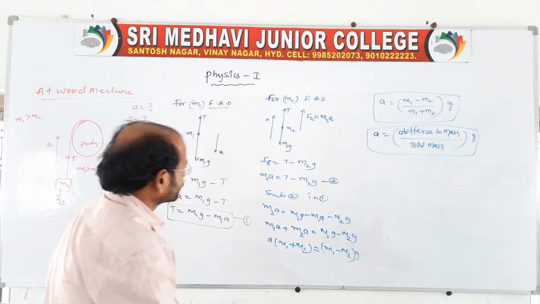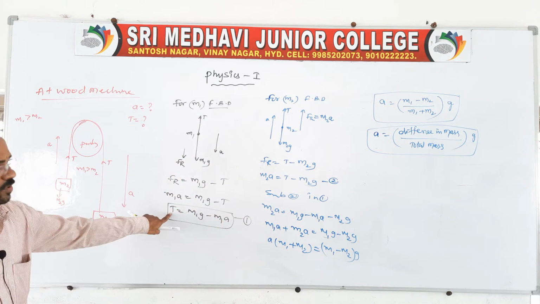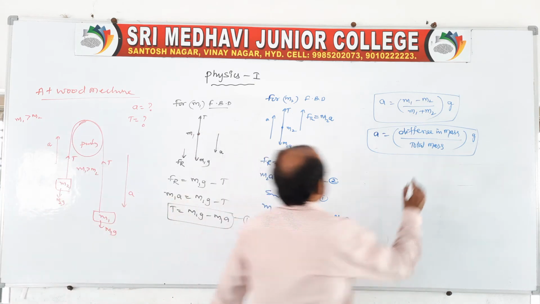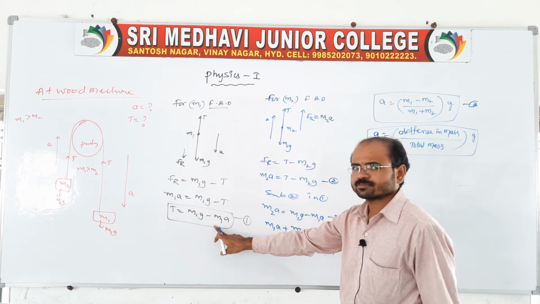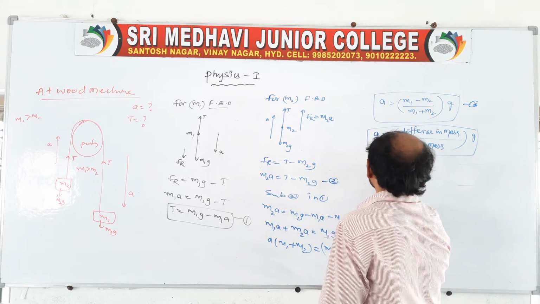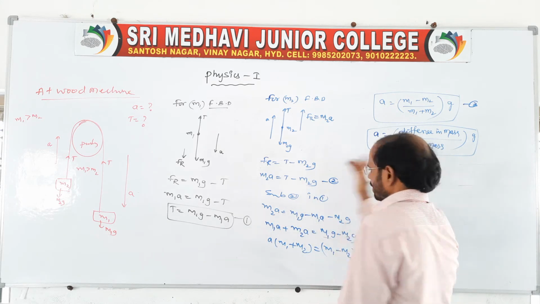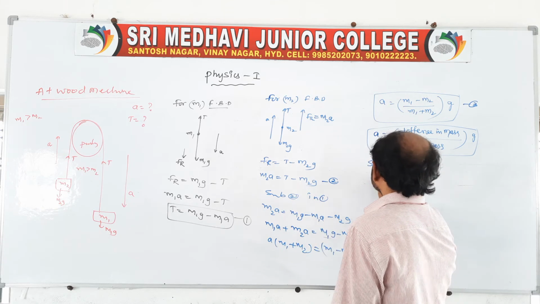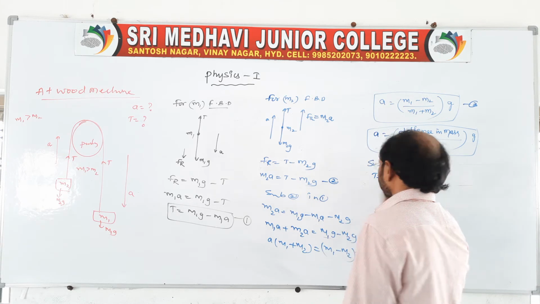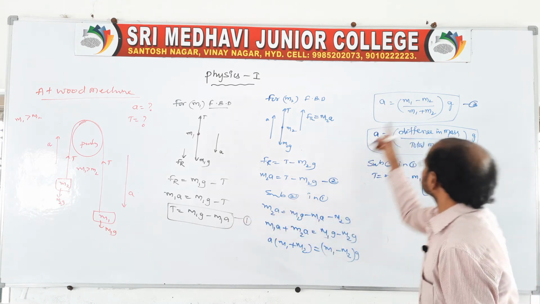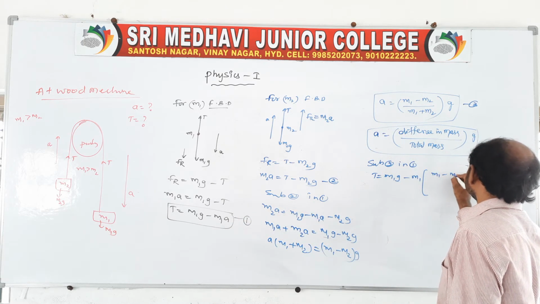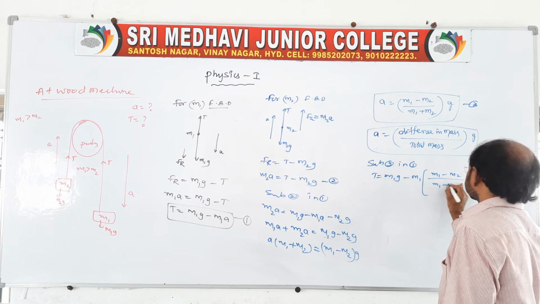And here, now we should get the tension also, because we don't know the tension. Now you give equation 3. Now this 3, you substitute anywhere, either this or this. Better you substitute 3 in 1 or 2, no problem. Tension is equal to m1g minus m1 into, instead of acceleration write this, (m1 minus m2) by (m1 plus m2)